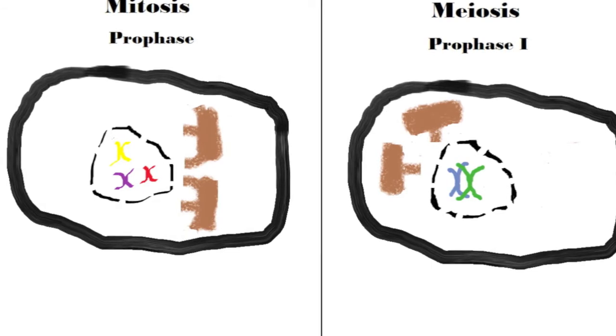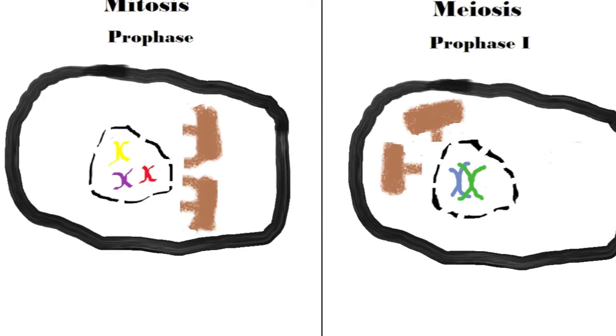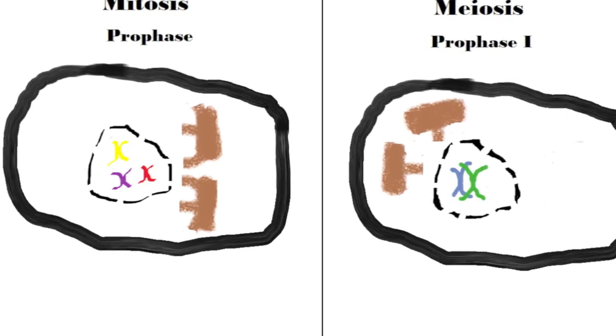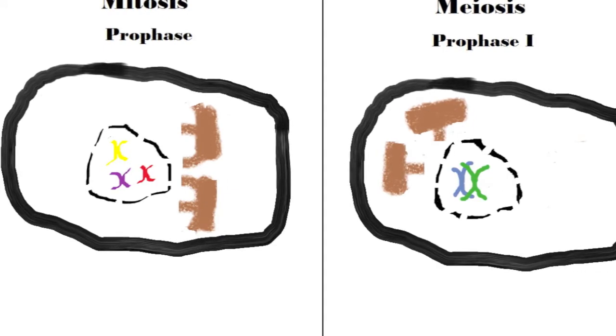In prophase 1 of meiosis, the activities are the same as in mitosis, except a gene swapping process called crossing over occurs. The purpose of crossing over is to mix genetic material from the mother and the father.